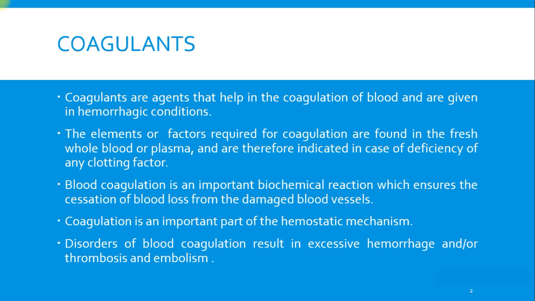Also in accidents there is hemorrhage, and during surgeries there is hemorrhage. To prevent or minimize that, we use the coagulants. So what are these coagulants? These are the elements or factors which are required for coagulation.